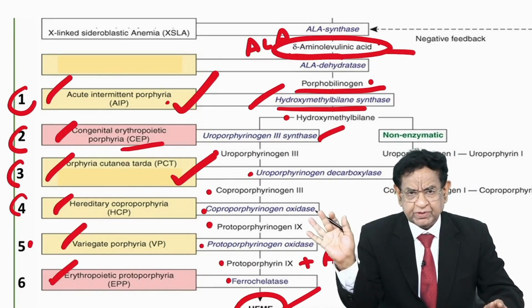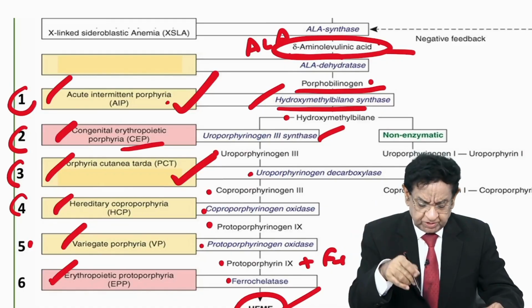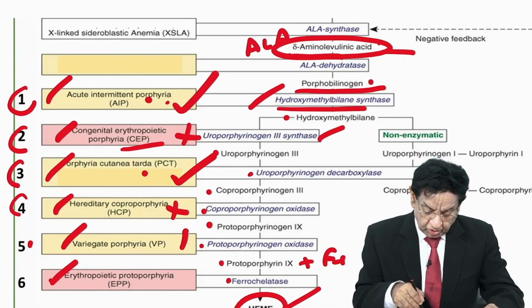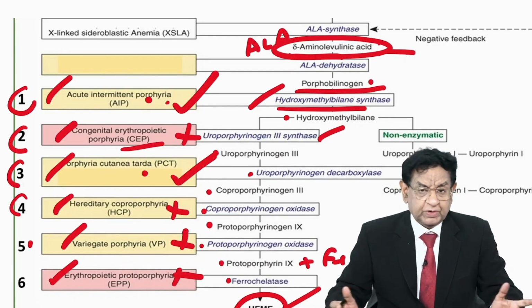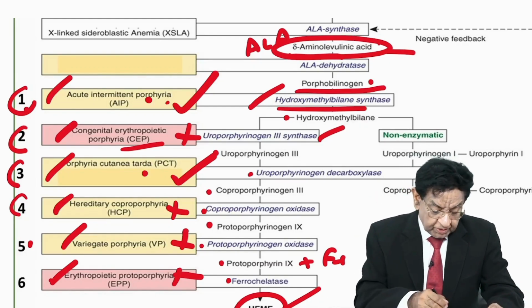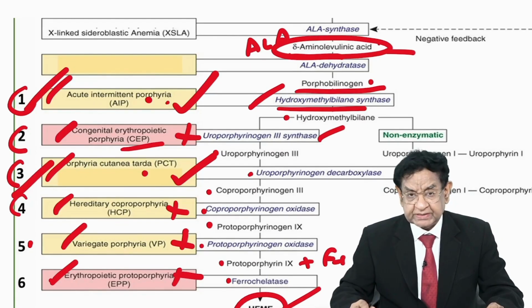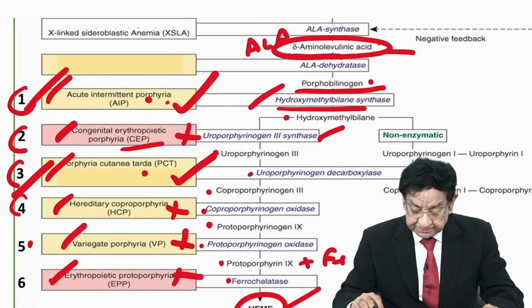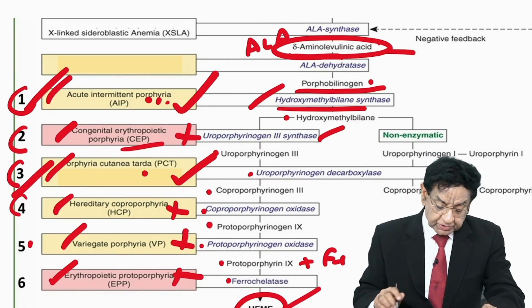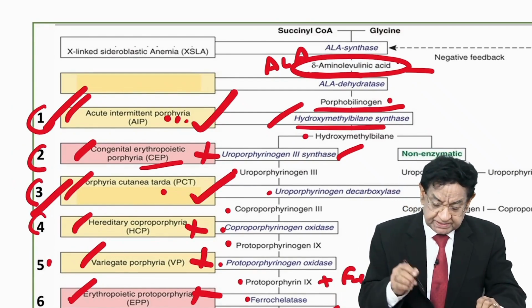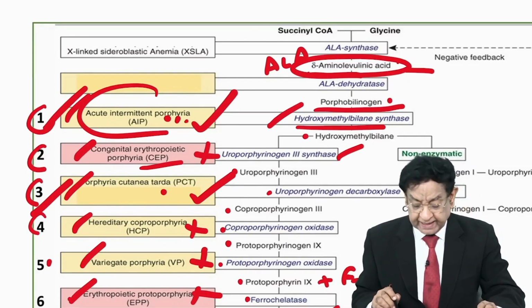Whichever exam you appear for, there will be one question on either AIP or PCT. The others are not at all important, so focus your energy on 1 and 3. Others you can even skip, but you should know the basics, at least which enzyme deficiency is there. But of course, AIP is the most important. When we say porphyria, if not mentioned, it is understood they are talking about AIP.